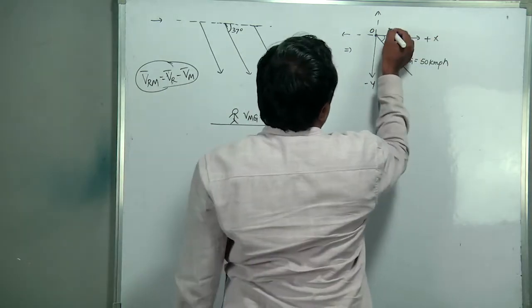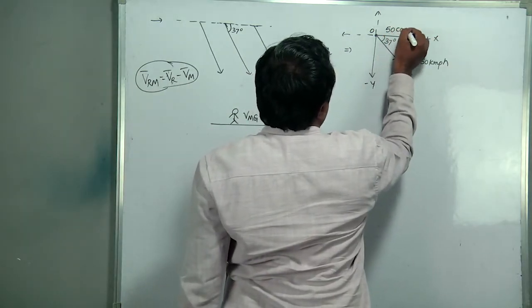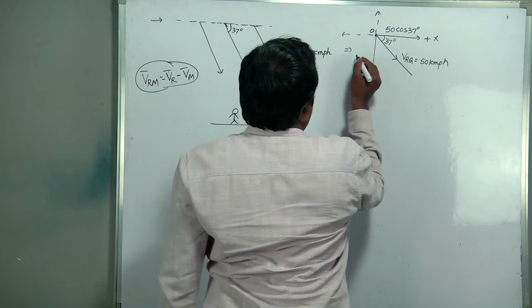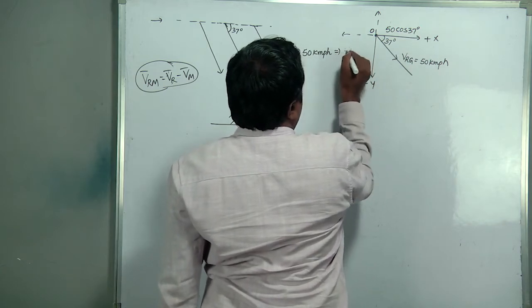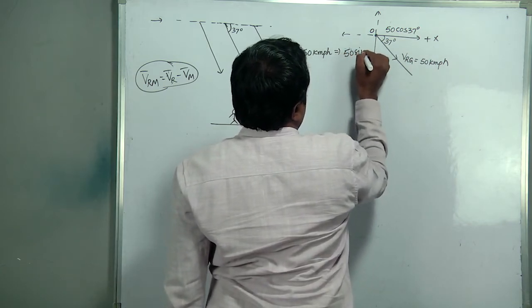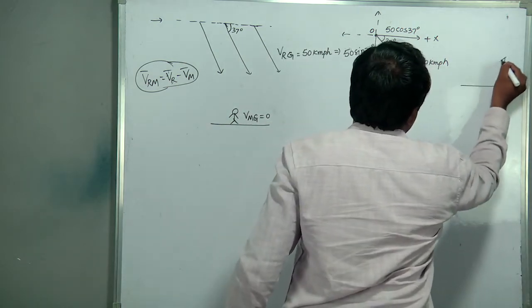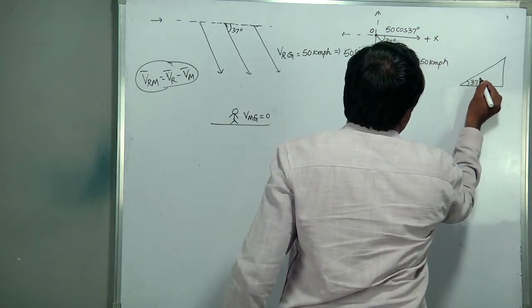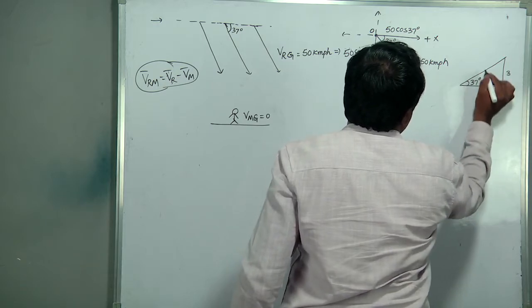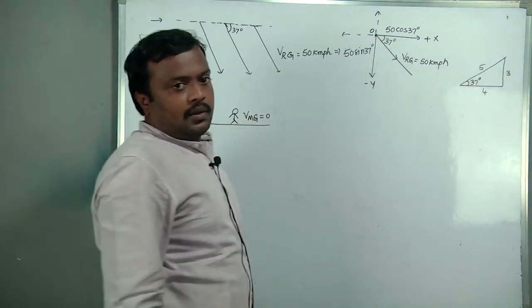This component will be 50 cos 37, and this will be 50 sin 37, from the resolution of vectors. The triangle I told you before: if it is 37 degrees, it becomes 3, 4, 5.